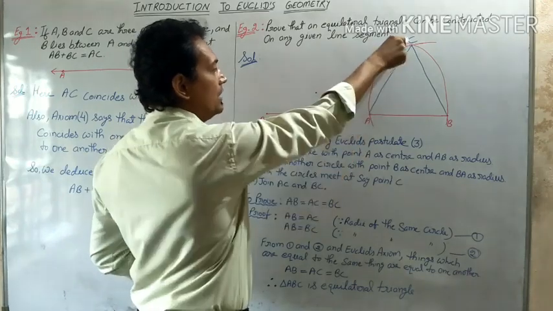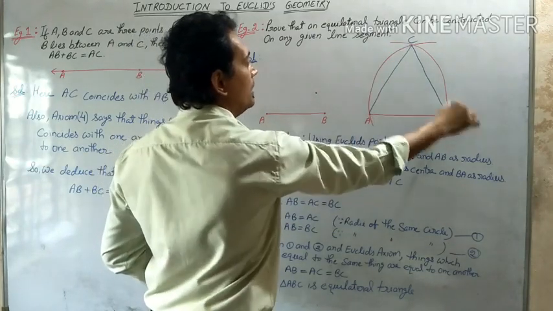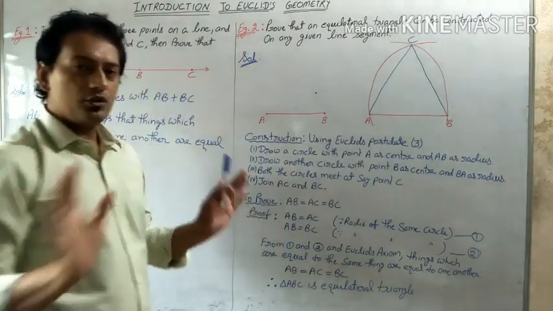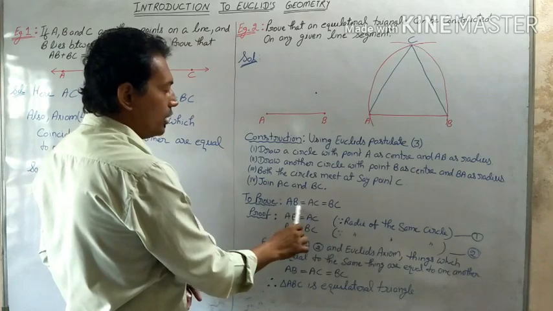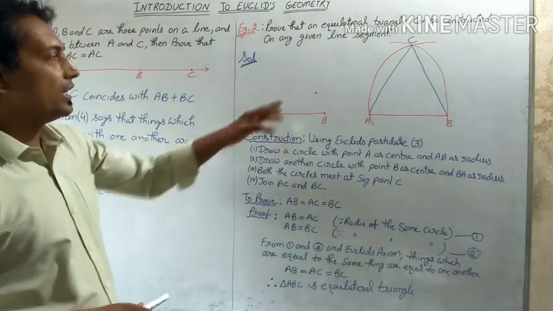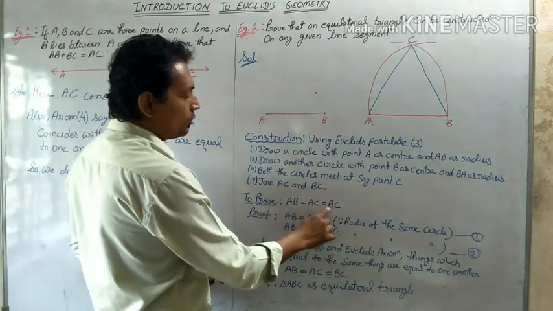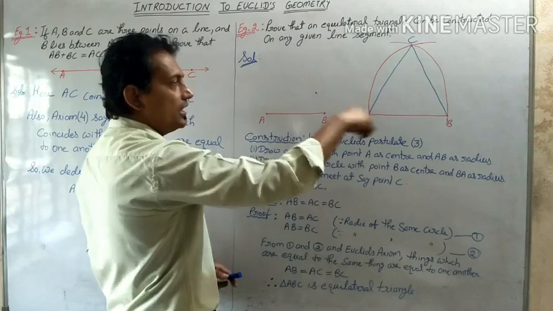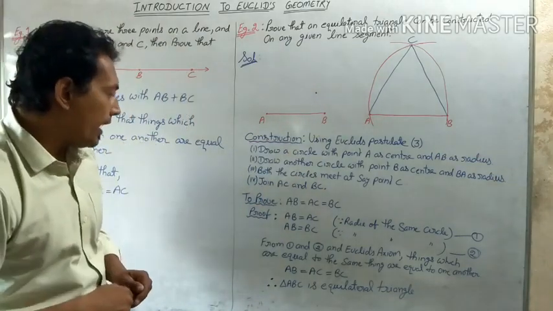We join AC and BC. So we have triangle ABC. Now we have done the construction. Now we need to prove that AB is equal to AC is equal to BC. That is what we need to prove, because we need to prove that it is an equilateral triangle. So if all the three sides of a triangle are equal, we can say that it is an equilateral triangle.